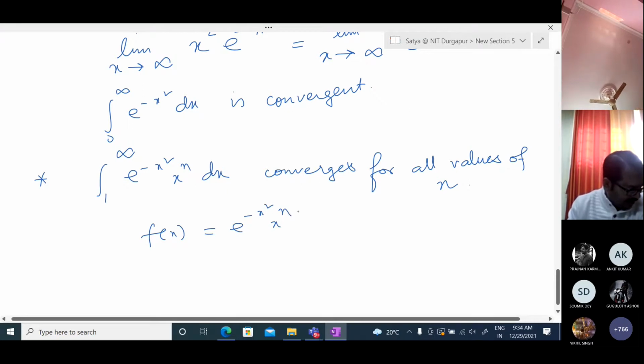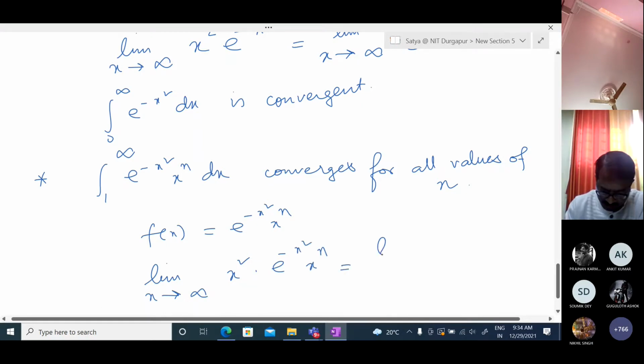If we take the limit as x tends to infinity of x square into f of x, that means e to the power minus x square x to the power n, this equals the limit of x to the power n plus 2 over e to the power x square. Again, same logic: it is actually 0.